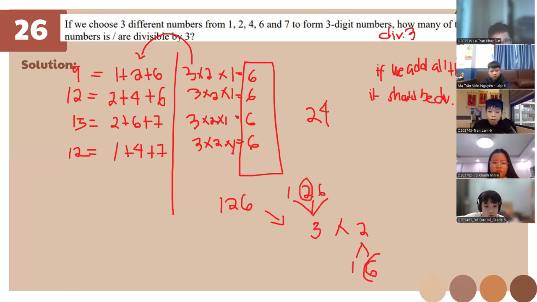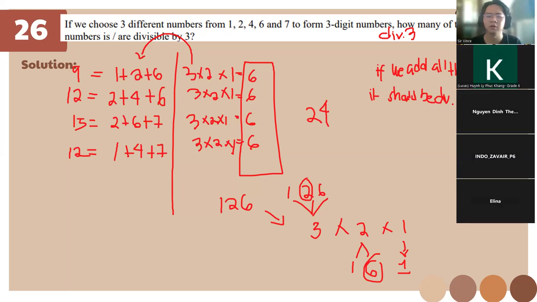And if you use 1, 6 here, we will be left with just 1. Correct? So, did that make it clear? Yes. Okay.